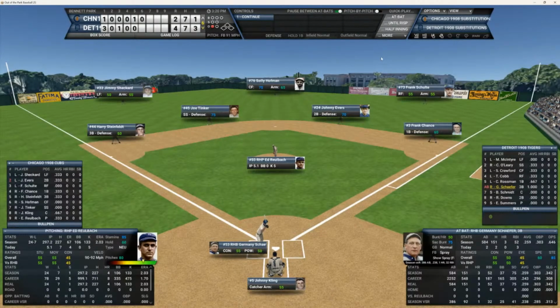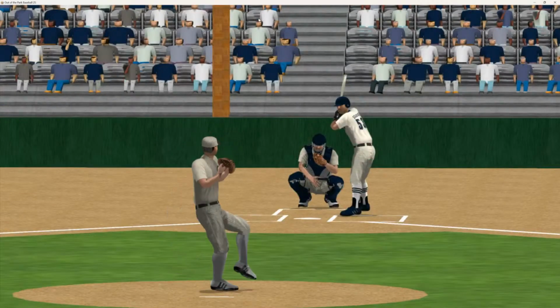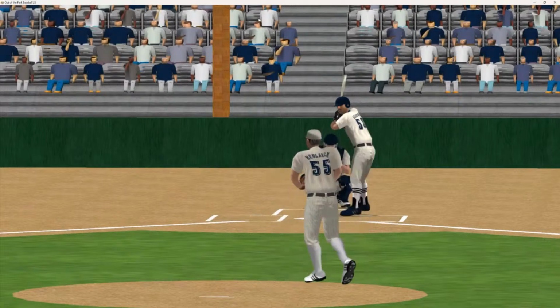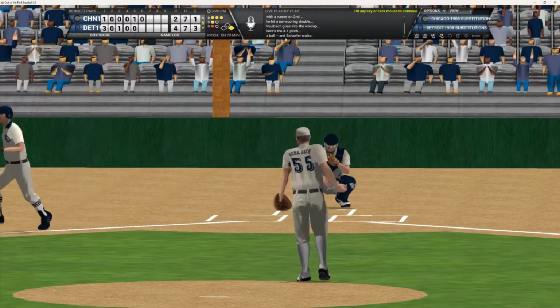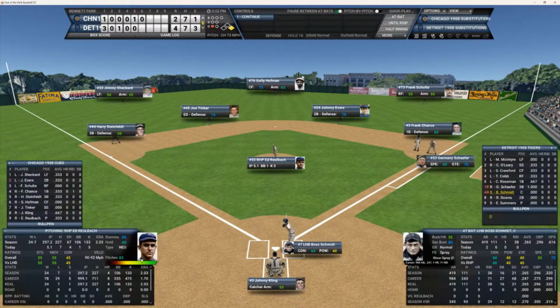And Germany Schaefer up. He's 2 for 2 with 3 out of the 4 RBIs. Here's the 3-1 pitch to Schaefer. And he takes that for ball 4. So Schaefer's been on base all 3 times. And he's got good speed down there. And that brings up Boss Schmidt.